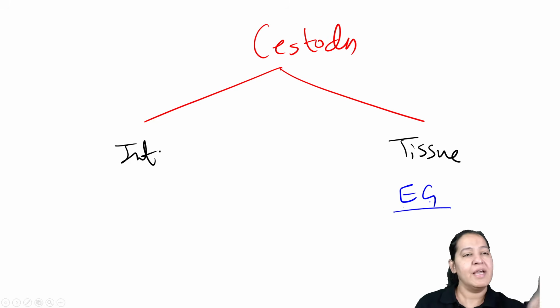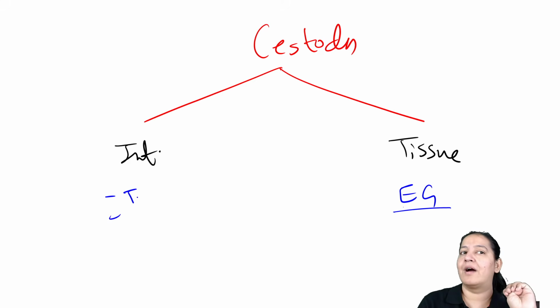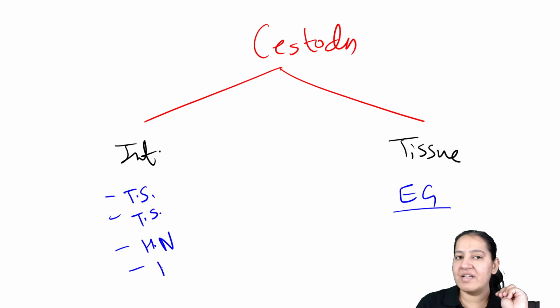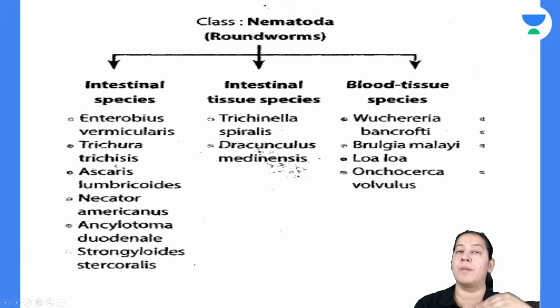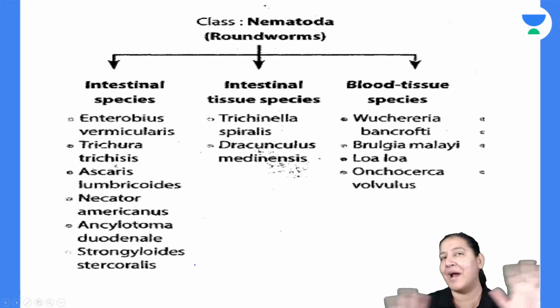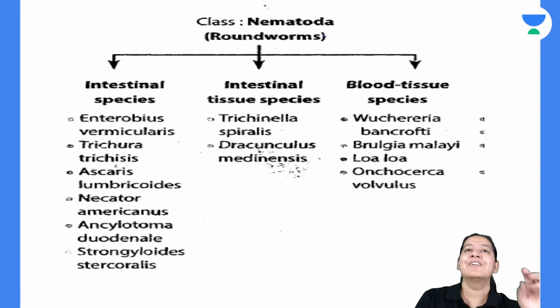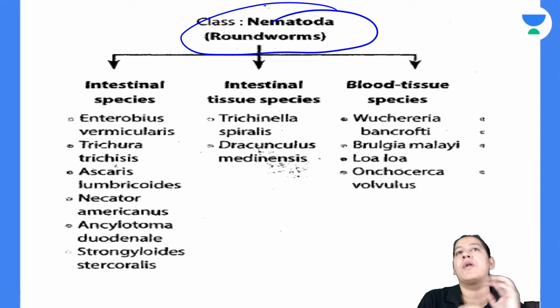Echinococcus granulosus. In intestine, we have 4 names. The two Taenia, Taenia solium, Taenia saginata. That makes two Taenia. Besides that, H. nana, and besides that, Diphyllobothrium latum. Right, so these are the 4 intestinal. We are done with cestodes also. After cestodes, coming on the last, nematodes. I will compile all 3, don't worry. Just listen.